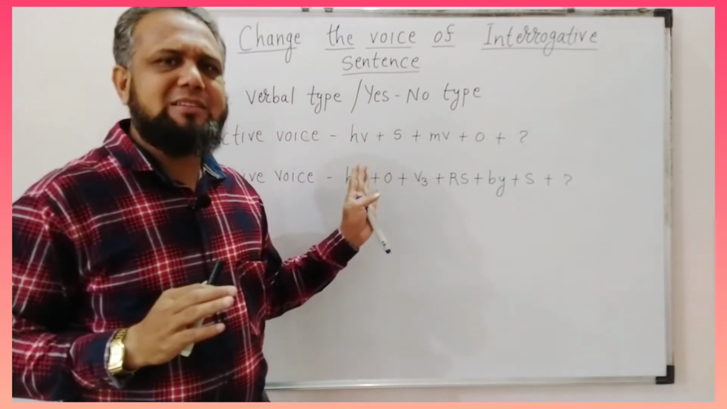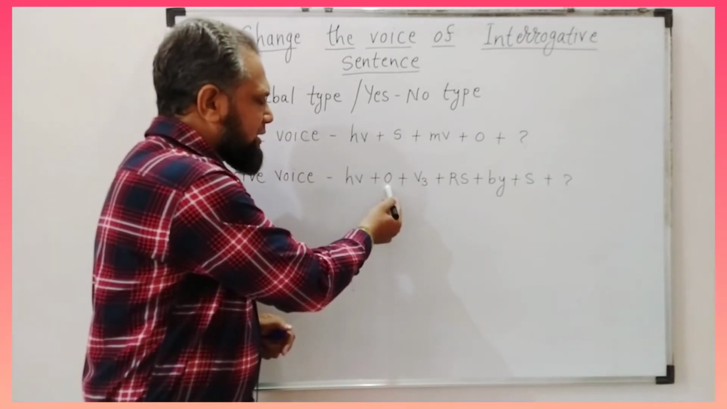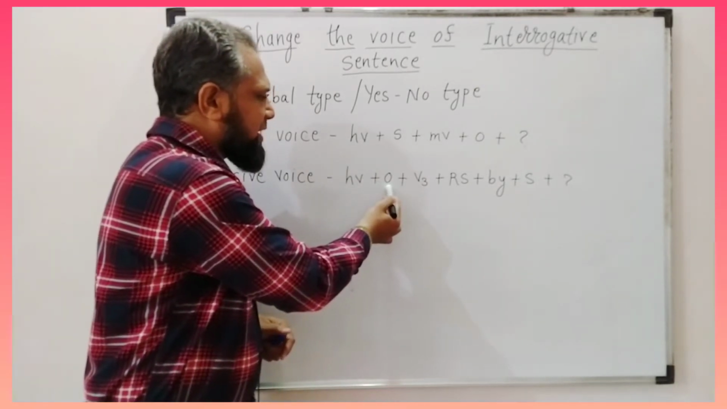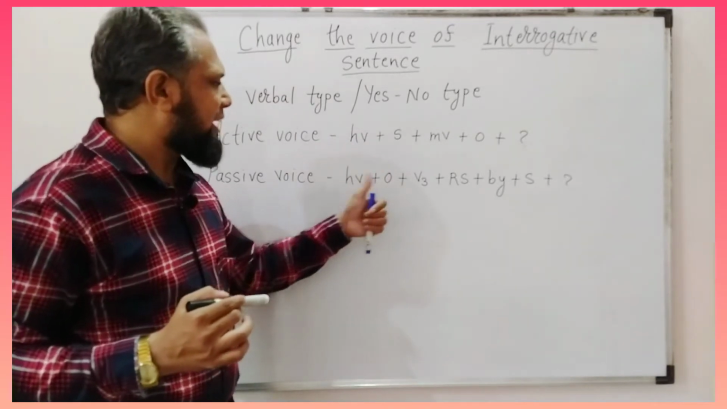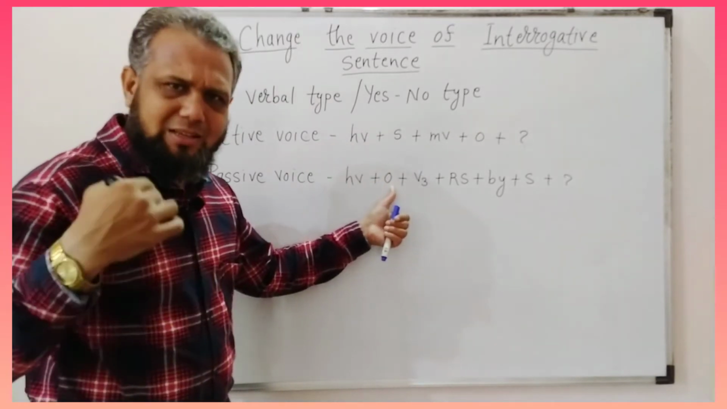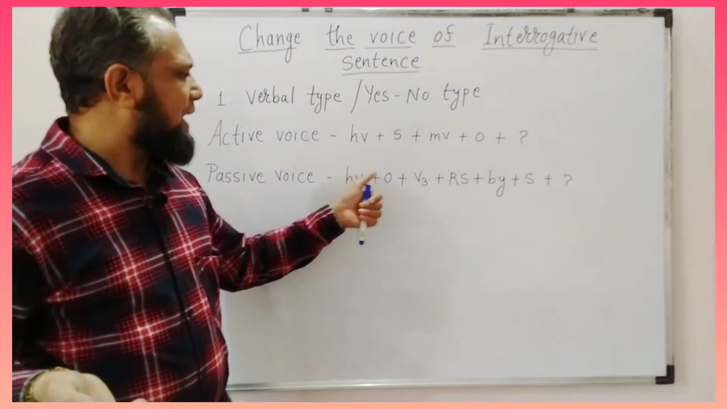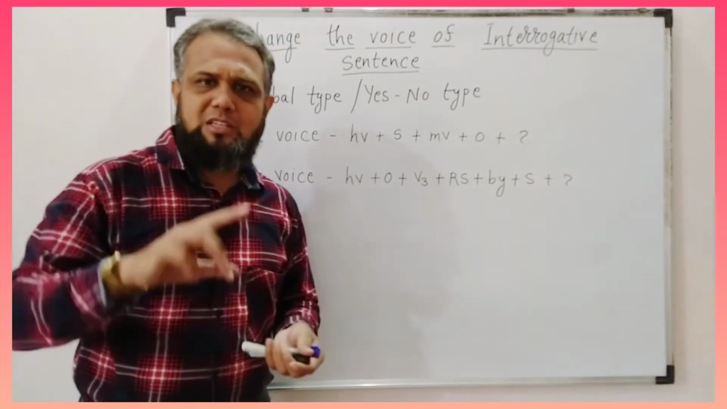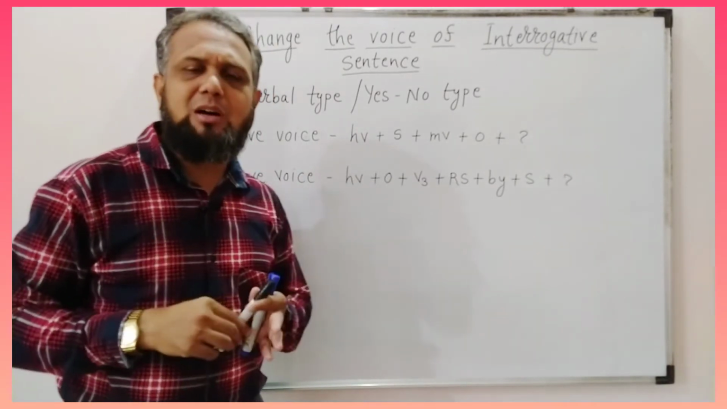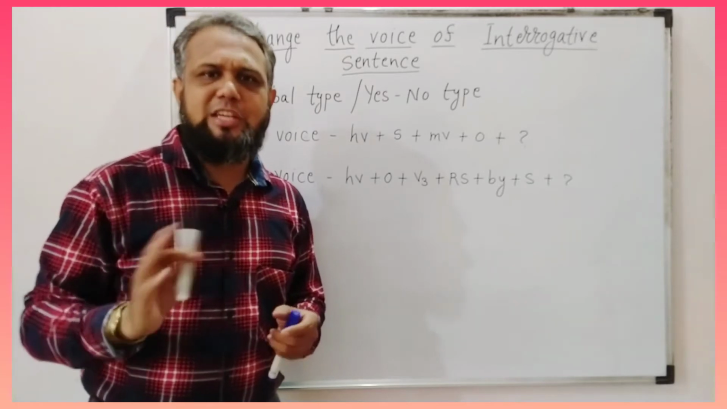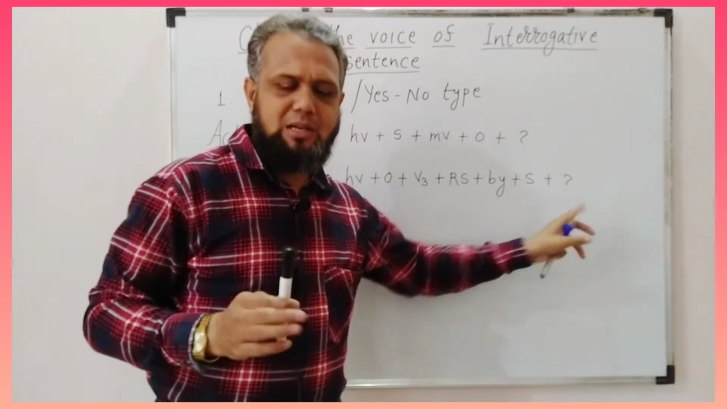If we look at this formula carefully, you will see that in the formula of passive voice of assertive sentence, the sentence starts with object and thereafter comes helping verb. But here there is a difference. The sentence starts with helping verb and thereafter comes object. So the places of object and helping verb are exchanged between themselves, and here comes the question mark.